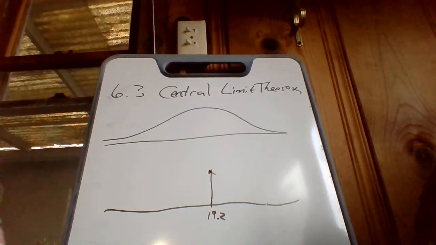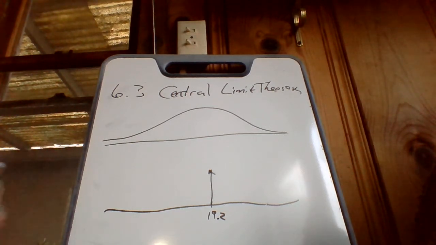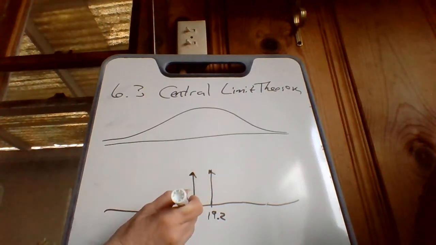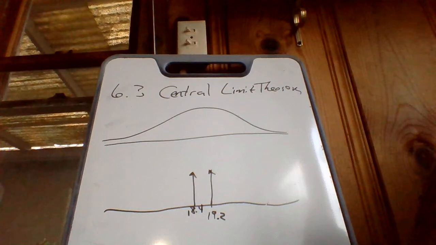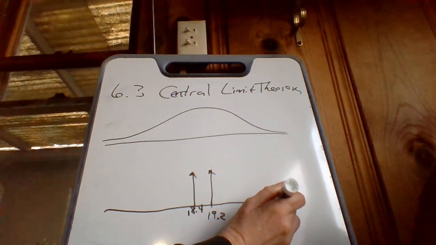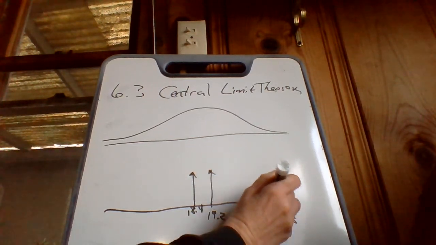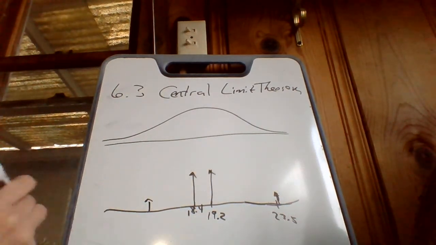And then I go, well, yeah, but it was only 2 students. I don't even know if that was right. Why don't you, different student, go out. Why don't you get a number? And they go out and they get like 18.4. And I go, well, now I got 2 different answers. I don't even know what to do. And I send somebody out, and for some reason, they end up with 23.5. And somebody else finds some young students, and they're over here.